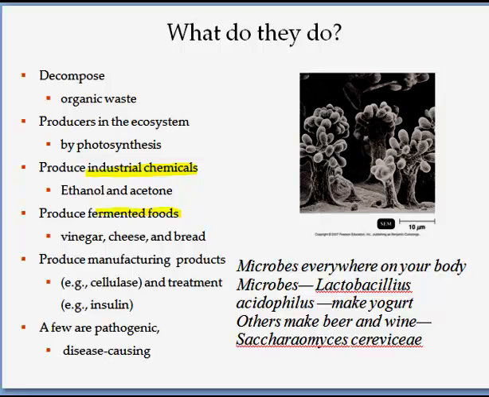Only 5% of microbes are disease causing, and those are called the pathogenic microbes. So here's a picture of the microbes that we see everywhere, and here's a picture of lactobacillus, which makes yogurts and many products such as beer and wine that we all love to eat and drink.